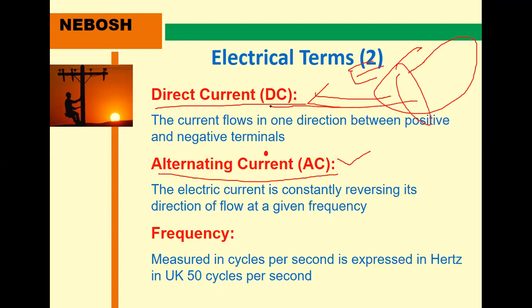In the case of frequency, for example, this is the alternating current AC, which goes positive, negative, positive, negative. This is known as the AC current waveform. This is known as the amplitude. This is known as the time period.